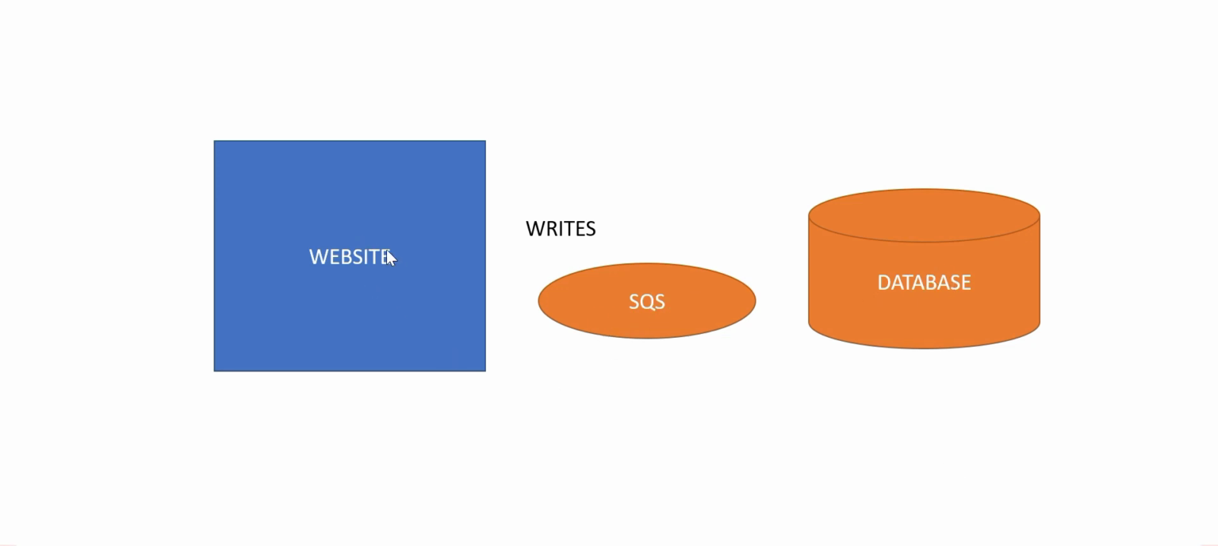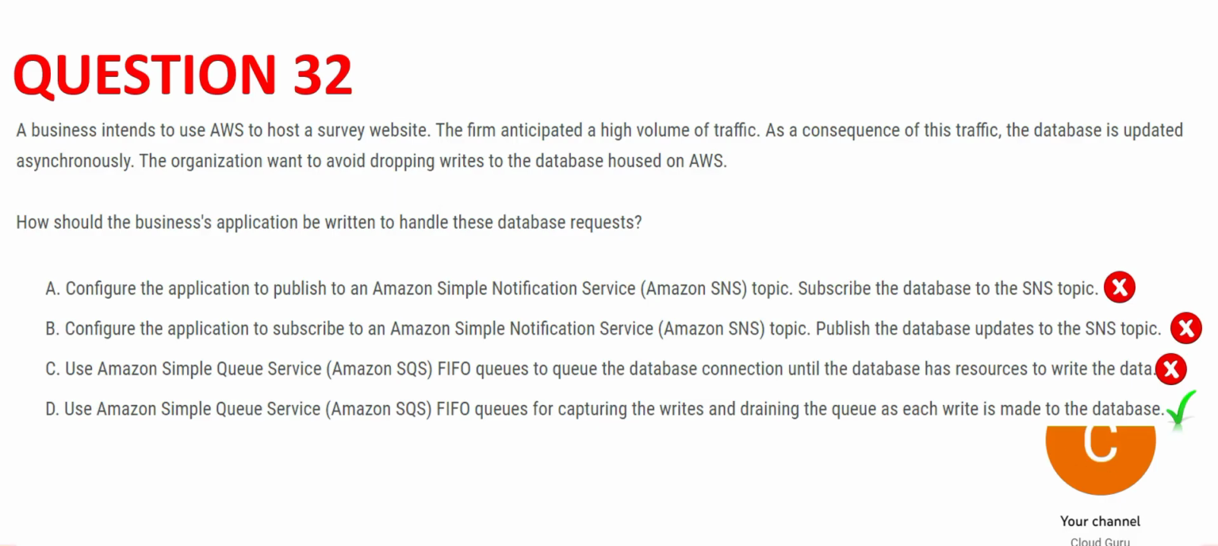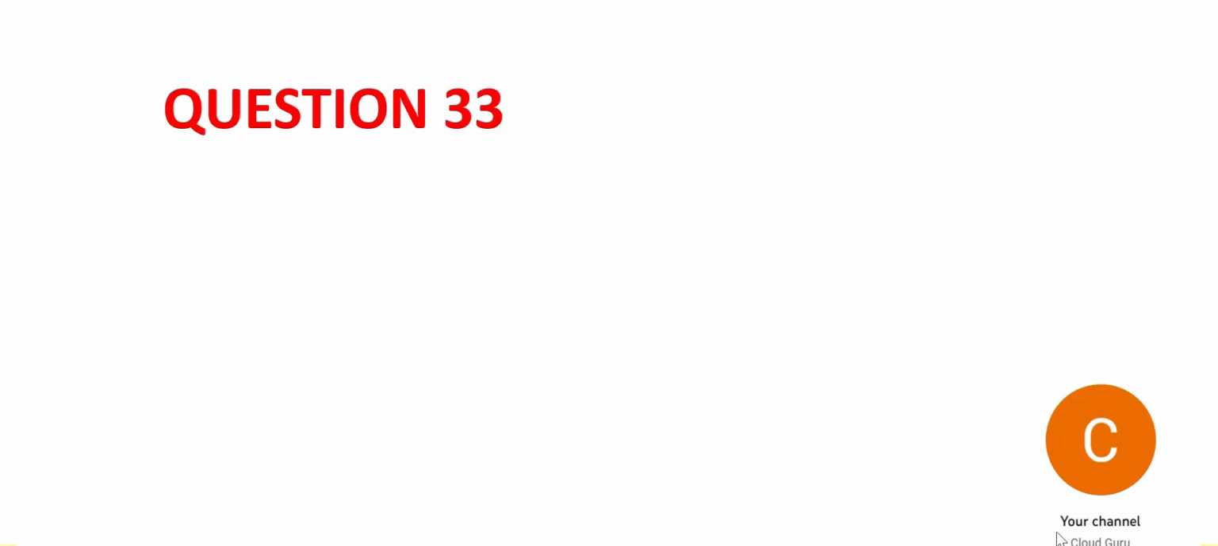If 100 or 1000 records come, they will be written to SQS, but suppose the database can process only 100 records, so 100 will get processed and deleted from SQS, and then the remaining is 900, then again 100 will be processed, and so on. Hence this is the right answer. Let's move to question number 33. Please pause the video and read it carefully.